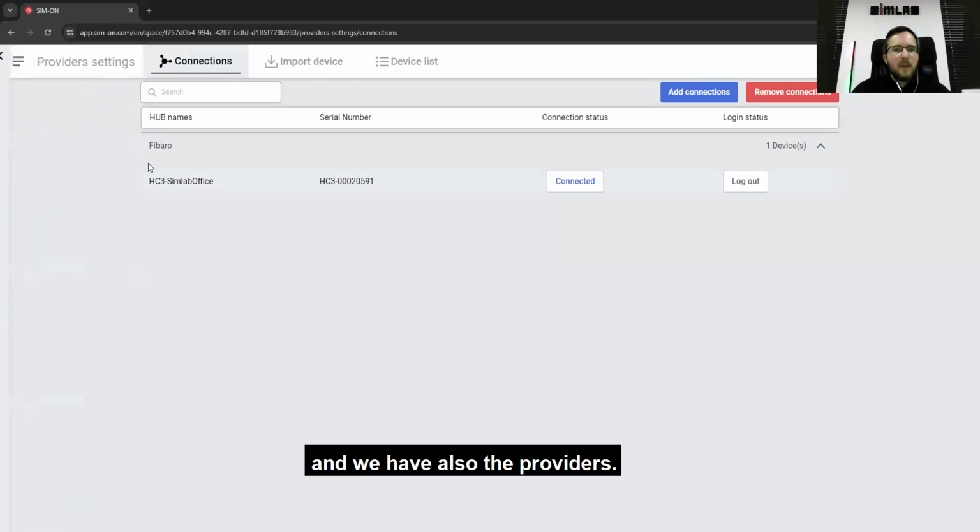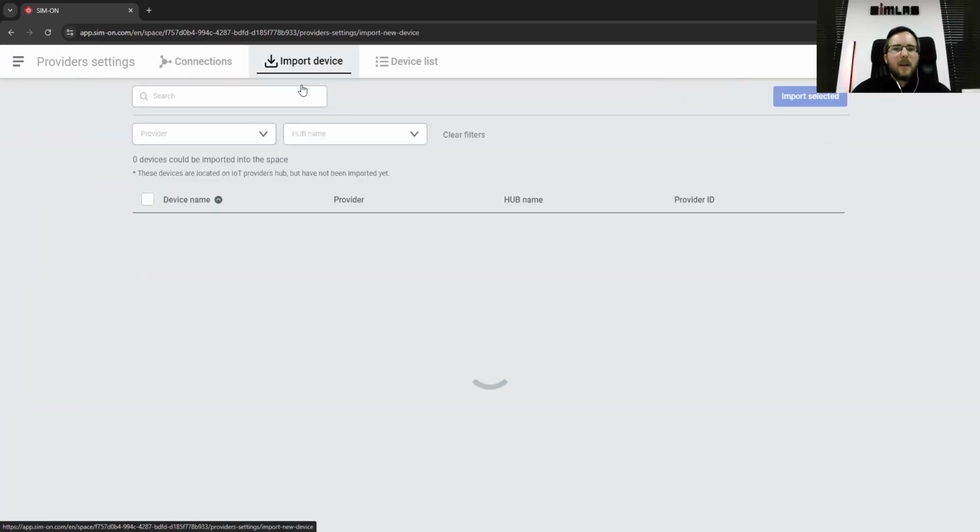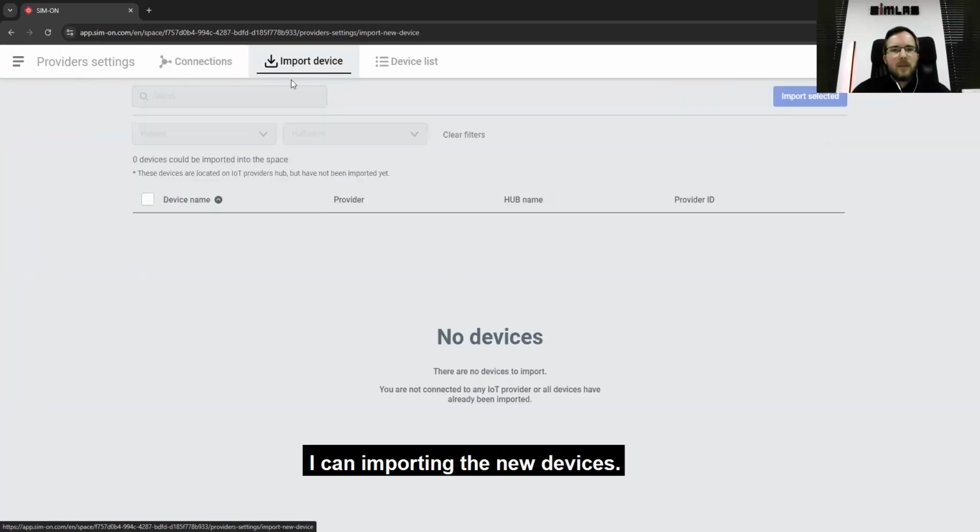In the providers, we have all the connections to our IoT devices. Here we have the SimLab Office. From here I can log out, I can remove this provider if I don't want to use it anymore, and I can import new devices.